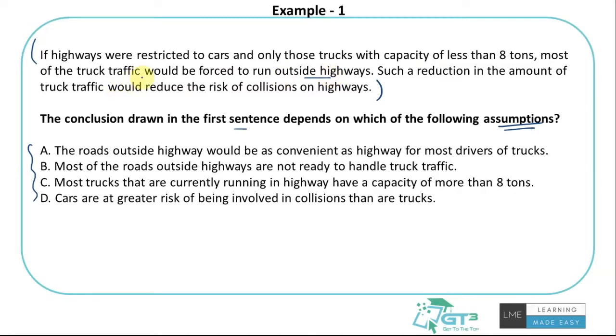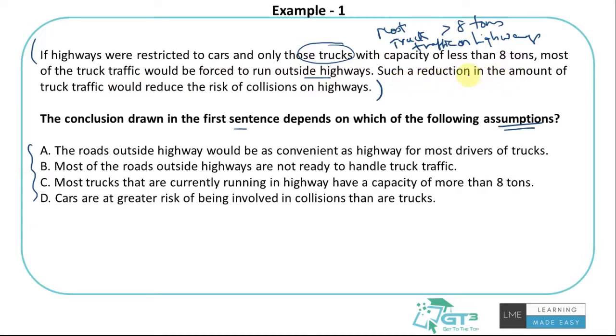So it says if highways have a restriction that only cars or trucks with less than 8 tons capacity should be running on highways, then most of the truck traffic would be forced to run outside highways. What does that mean? The author feels that most of the truck traffic that goes on highways is more than 8 tons. That's why he or she feels that if highways have the restriction of only cars and trucks up to 8 tons, most of the truck traffic would be forced to run outside highways. Think about this carefully. Because I am not allowing trucks of more than 8 tons on highways, they will be forced to run outside highways. And the author says most of the truck traffic will be forced outside, which has to be because most of the truck traffic on highways is more than 8 tons.